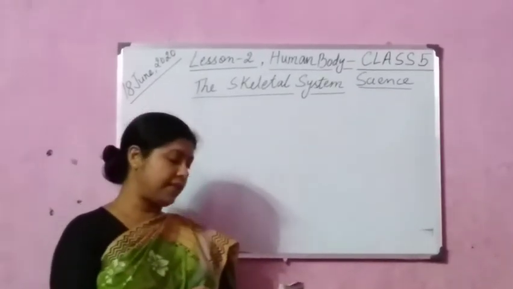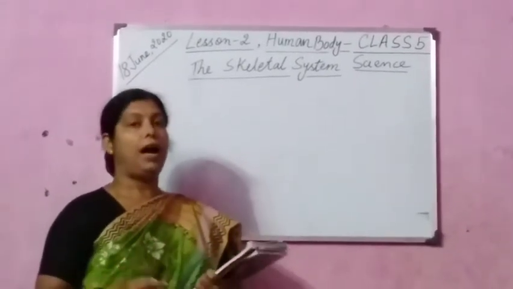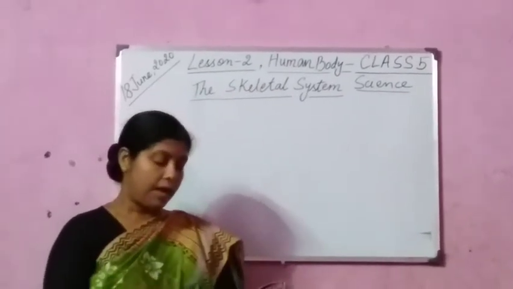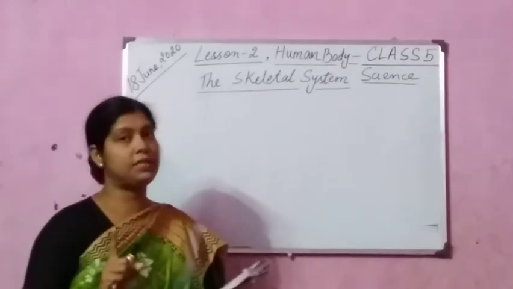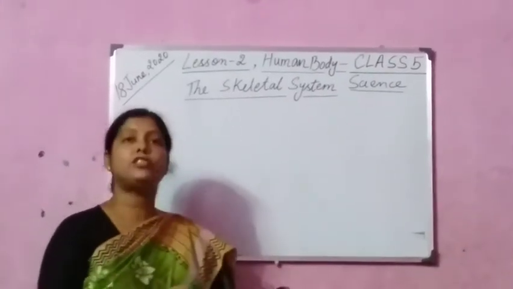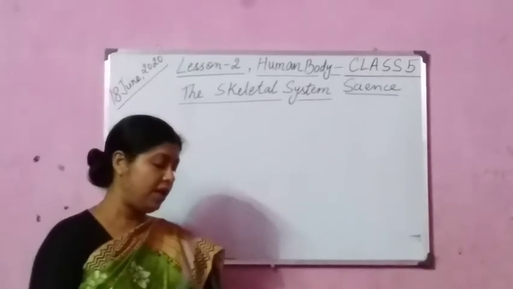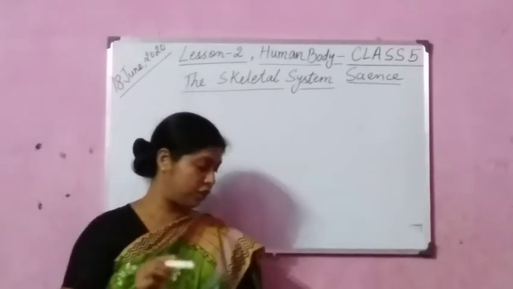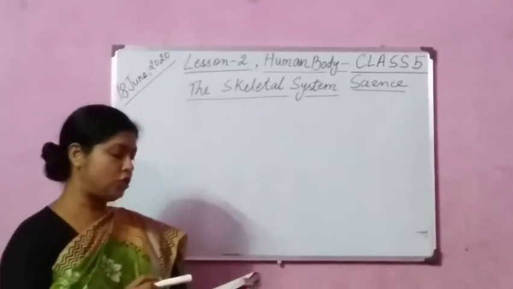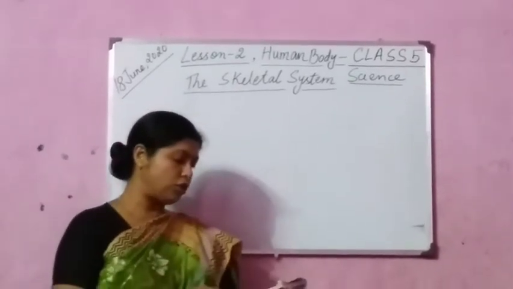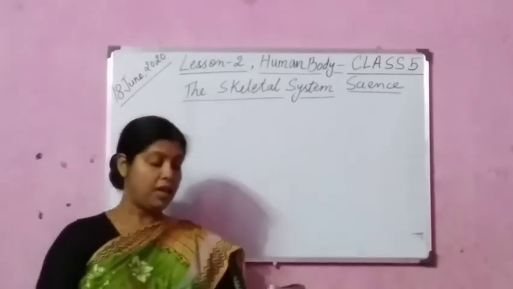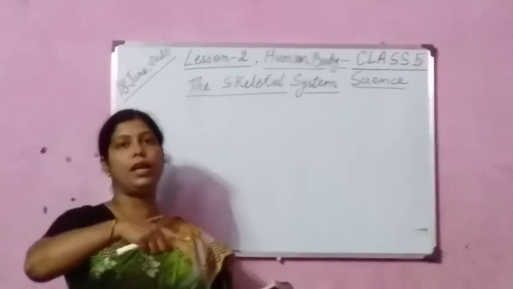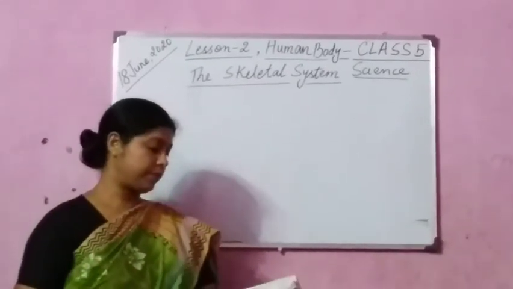The upper arm has a single long bone called humerus. This is the upper arm. It has a single long bone. Please follow, children. You can see the picture also. It has a single long bone called humerus. The upper portion you see. Whereas the lower arm has two long parallel bones called ulna and radius. You see the lower portion, there are two long bones. One is ulna and the other is radius.